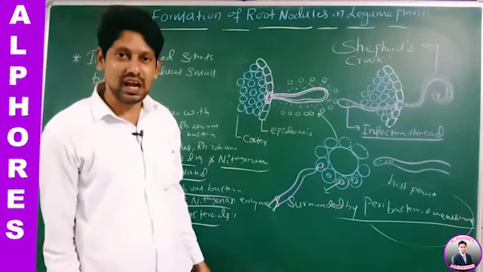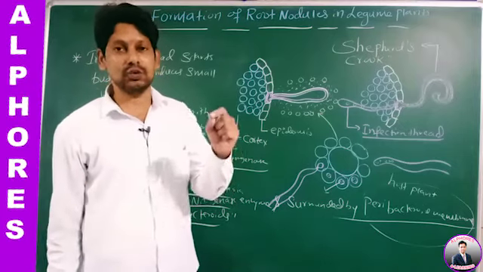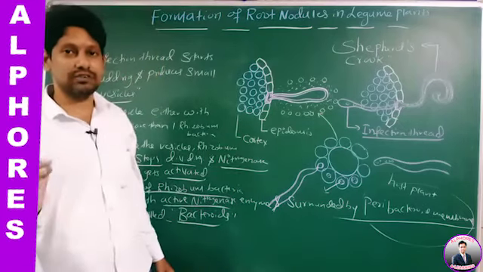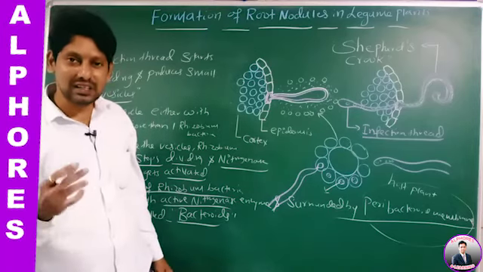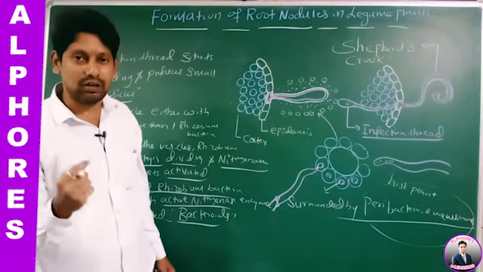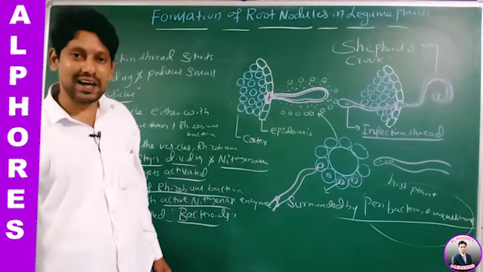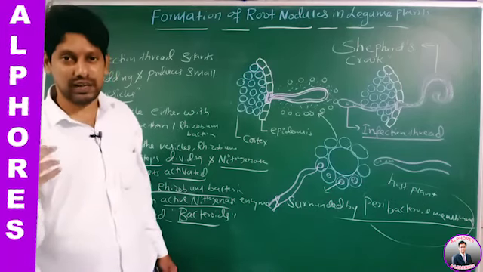Now, Rhizobium bacteria present in the root nodules of legume plants makes direct contact with the vascular tissues of the host plant for exchange of nutrients.